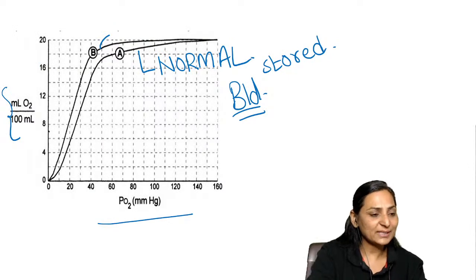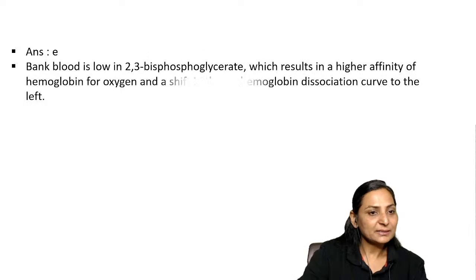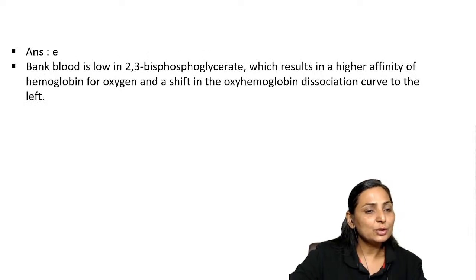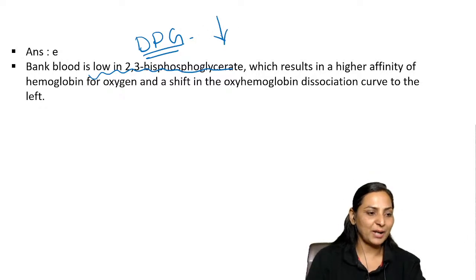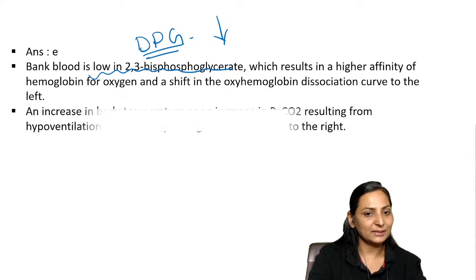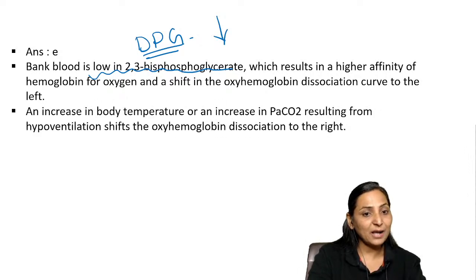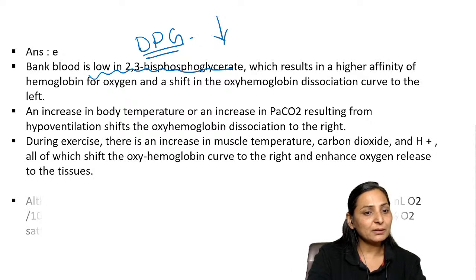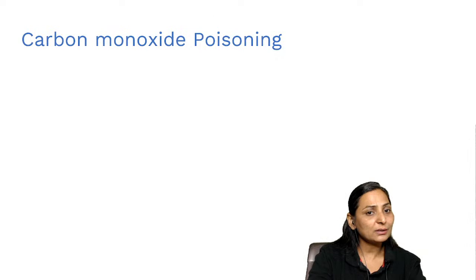Why not carbon monoxide poisoning? See, the blood bank blood is low in 2,3 biphosphoglycerate. That means the DPG levels are reduced in the stored blood, because we know that in stored blood the metabolism is decreased, which is going to shift the curve to the left, right? Left curve can also be seen with carbon monoxide poisoning, isn't it? But here carbon monoxide poisoning is not the cause.